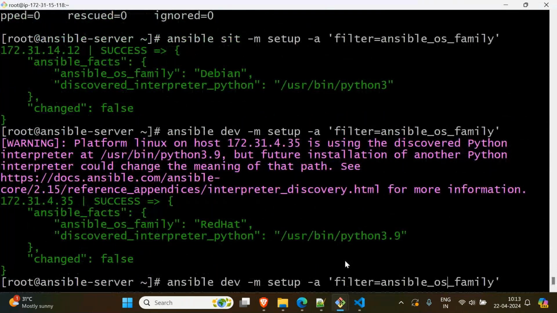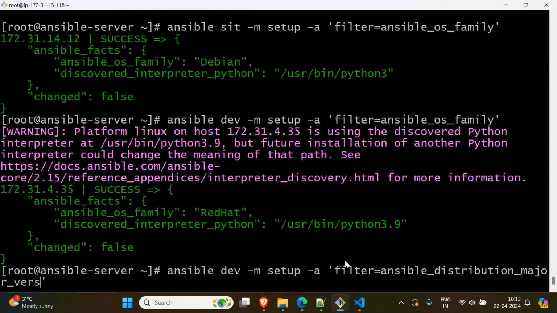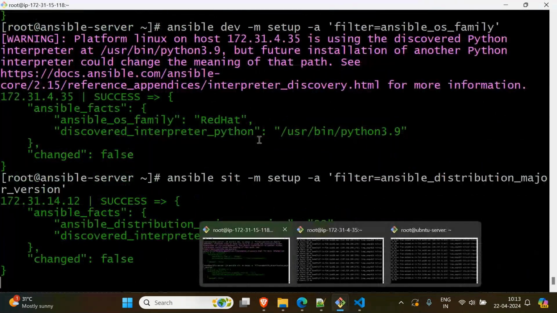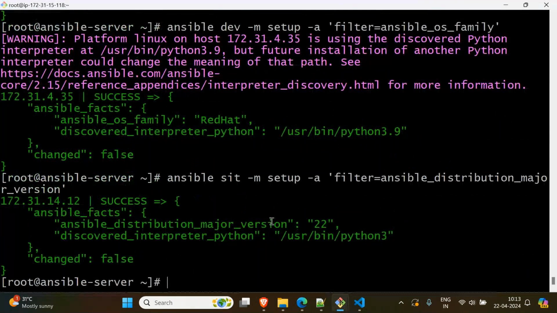Filter with ansible_distribution_major_version, and here I am using SIT, for example. Then if you type it, what I will get, let me see. Yeah, you see, it is giving 22.